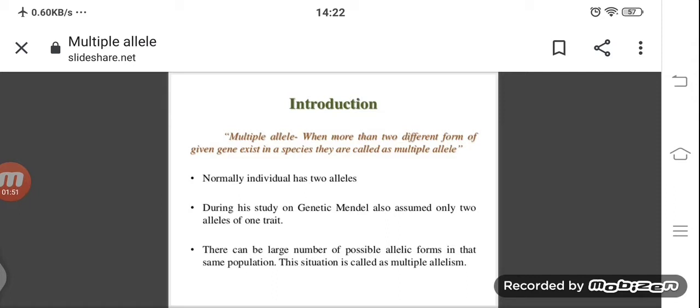So if more than two alleles are present on the gene, it is known as multiple alleles. There can be a large number of possible allelic forms in the same population. The situation is called multiple allelism. What is multiple allelism? A large number of possible allelic forms in that same population is known as multiple allelism.